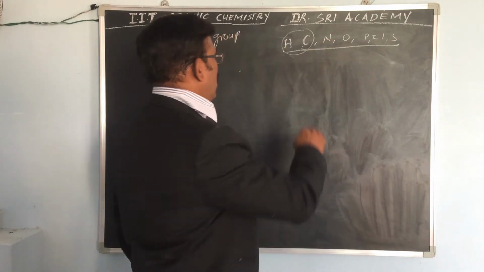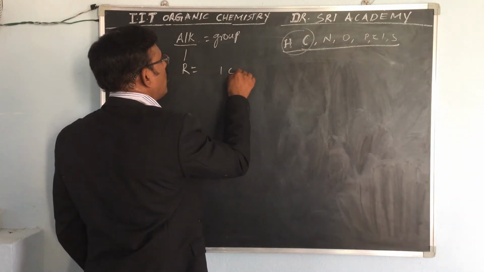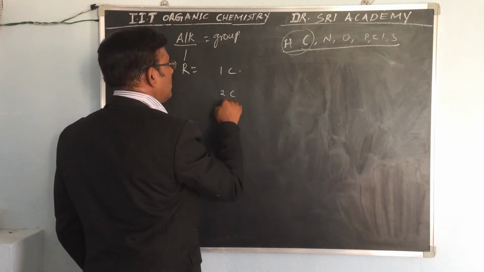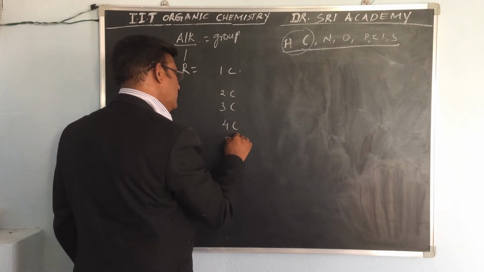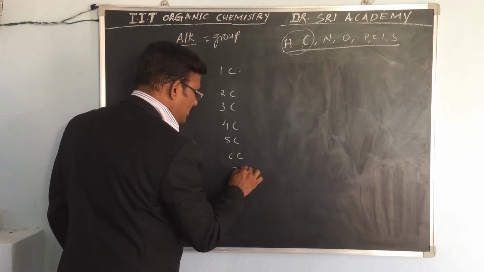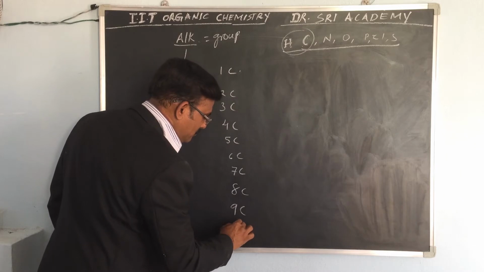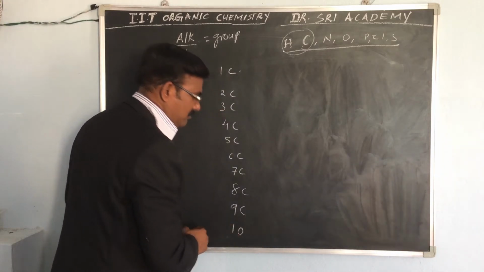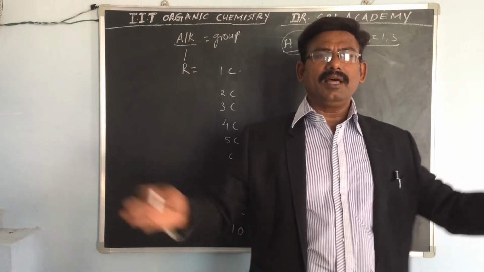So we take the carbons: one carbon, second carbon, third carbon, fourth carbon, fifth carbon, sixth carbon, seventh carbon, eighth carbon, ninth carbon, 10th carbon. We have to remember 10, enough, no need to study further.